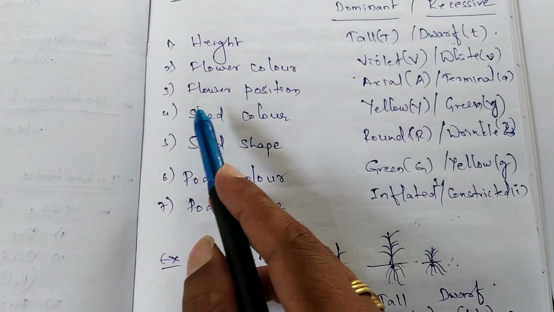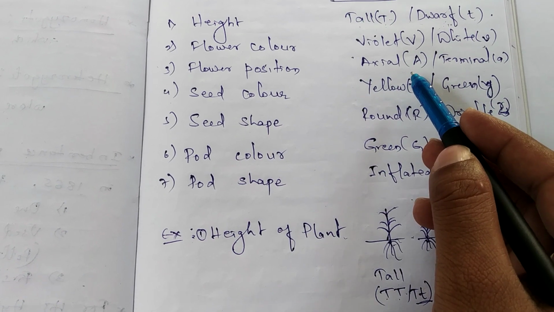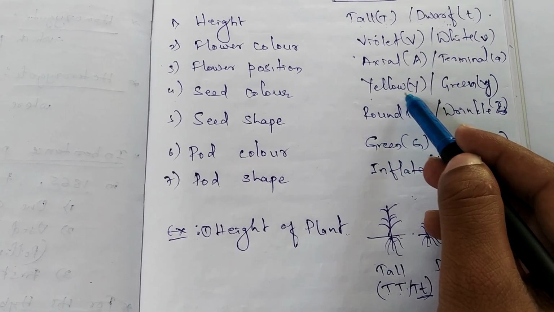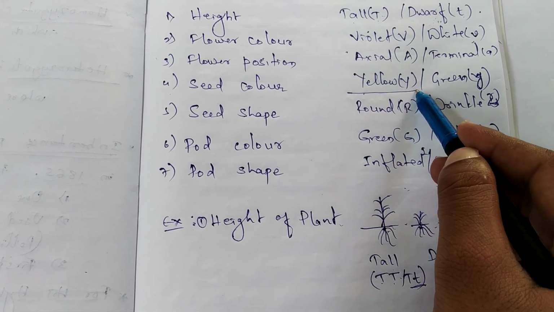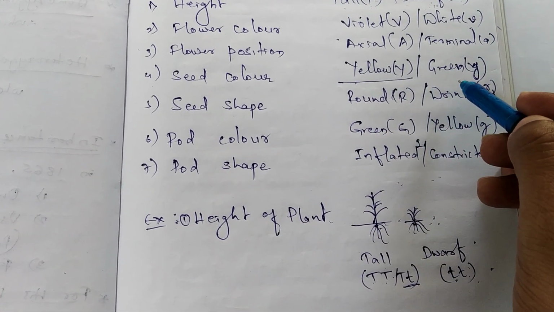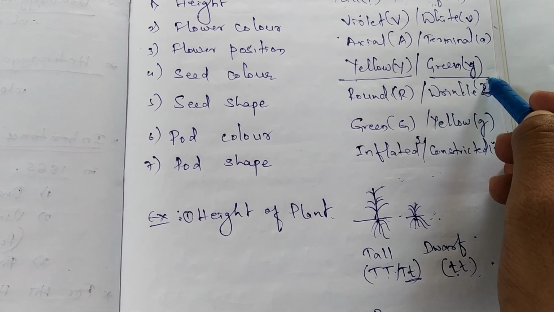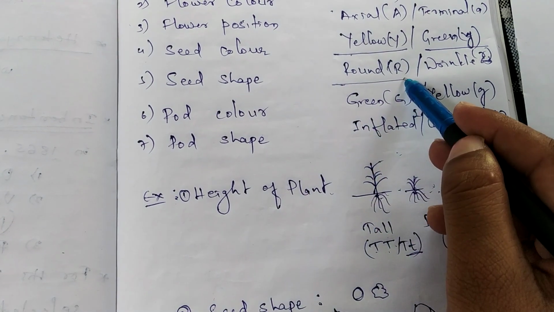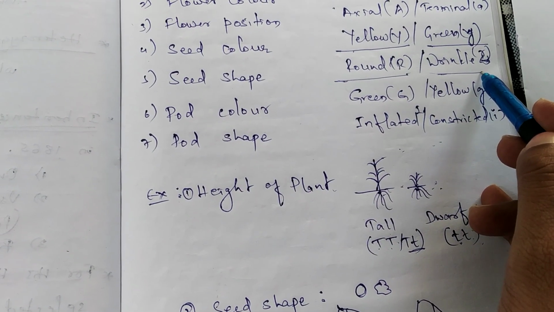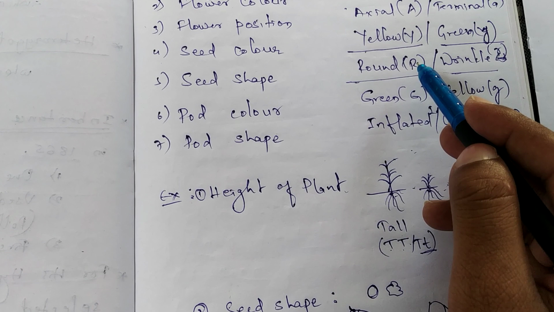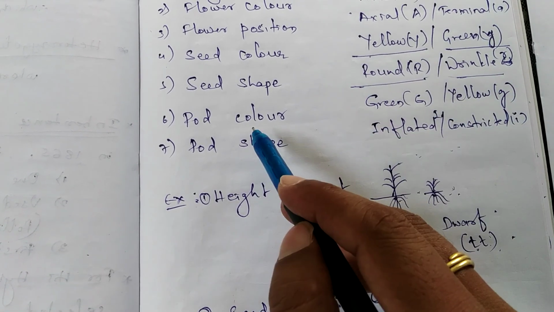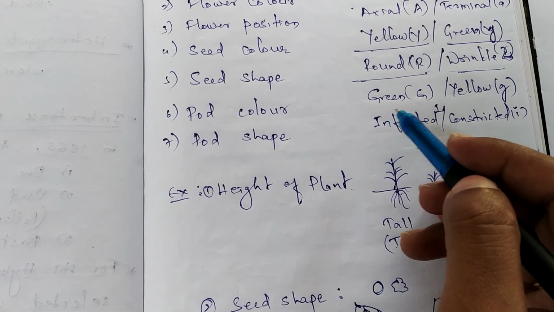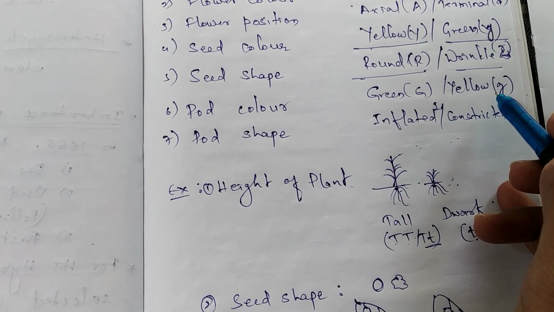So like that, the flower position, axial as well as terminal. Seed color: the dominant feature is yellow, designated with the gene Y, whereas the recessive feature with y is green color. When we consider the seed shape, again round is dominant over the wrinkled shape. So when the dominant gene is present, the wrinkle gene gets suppressed. Pod color: green is dominant over yellow color.